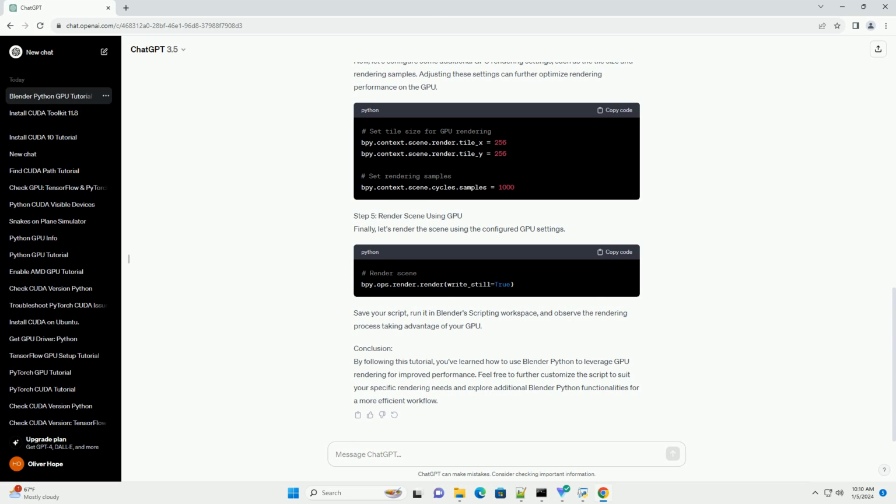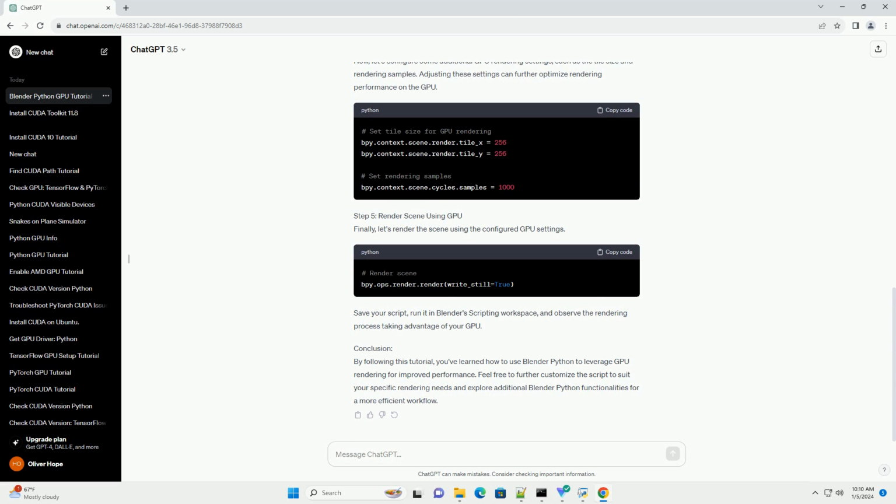Step 3: Access GPU devices and set render device. Next, we need to access the available GPU devices and set the render device accordingly. The following code snippet demonstrates how to retrieve GPU information and set the render device to the first available GPU.